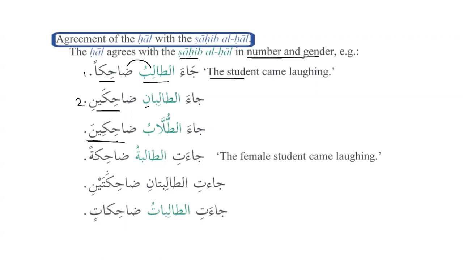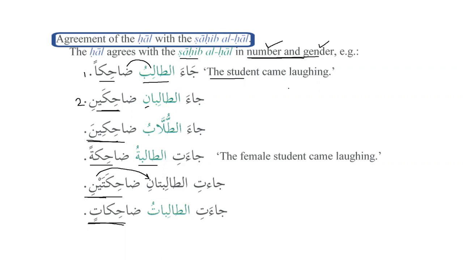Ja'at al-talibatu dahikatan. The female student came laughing. So al-talibatu is feminine. That's why the hal has to be also feminine, dahikatan. Similarly, if we have two students, Ja'at al-talibatani dahikataini. Ani, aini, tani, taini. So when I have two students, it will be taini, dahikataini, and Ja'at al-talibatu dahikatin. The female students came laughing. It's more than three, right? So if we have one student, it will be dahikatan, two dahikataini, and more than two, it will be dahikatin. So now we can see that hal and sahibul hal should agree in number and gender.